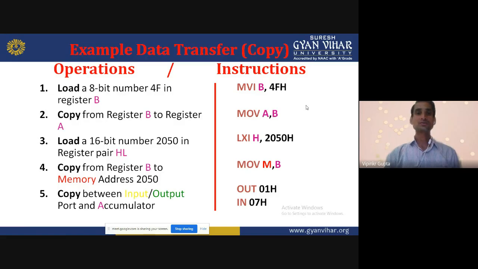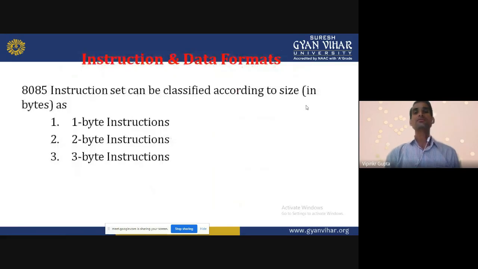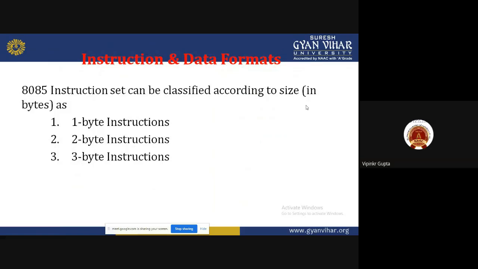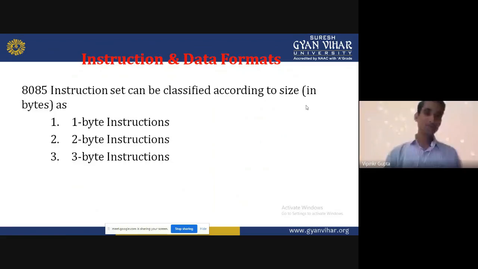We can use the instruction data formats as we have already classified. There are three types of instruction data formats: the 1 byte instruction, 2 byte instruction, and 3 byte instruction. According to the length, we can divide each and every instruction. It may be one line, 1 byte, it may be 2 byte, or it may be 3 byte.